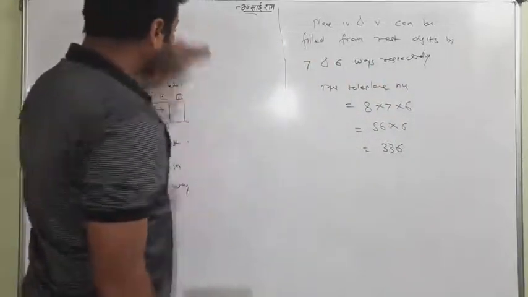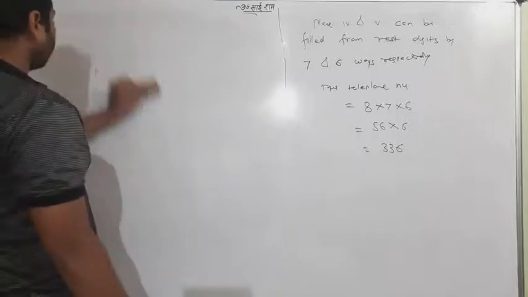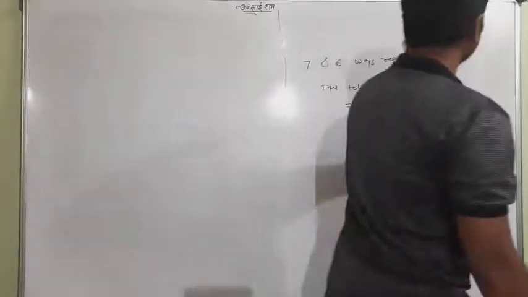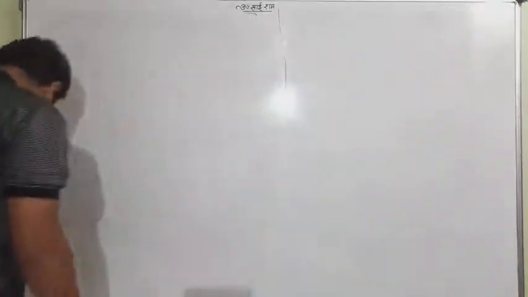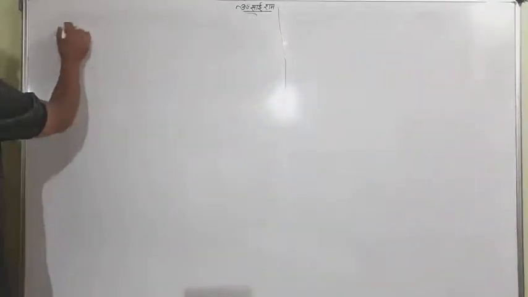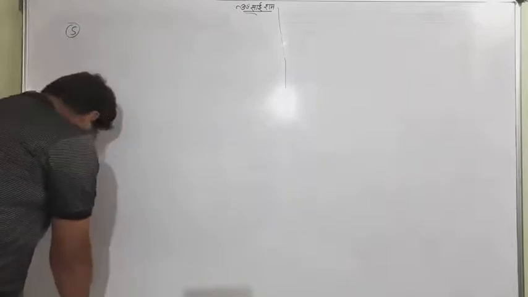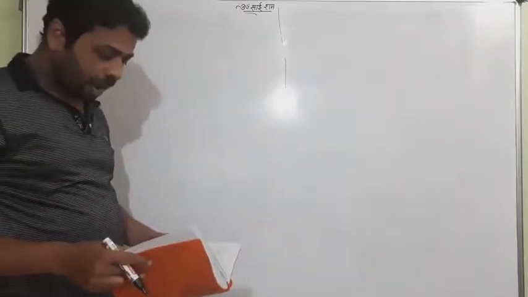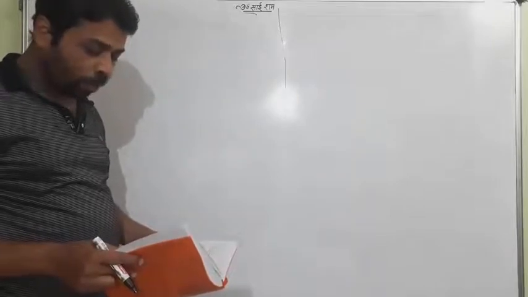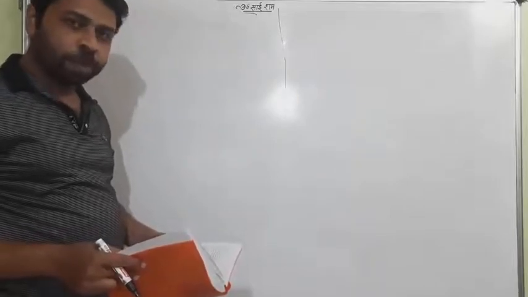Now look at the second question. This was the fourth one. Now I'll tell you the fifth one. What does the fifth question say? The fifth question says, a coin is tossed 3 times and outcomes are recorded. How many possible outcomes are there?